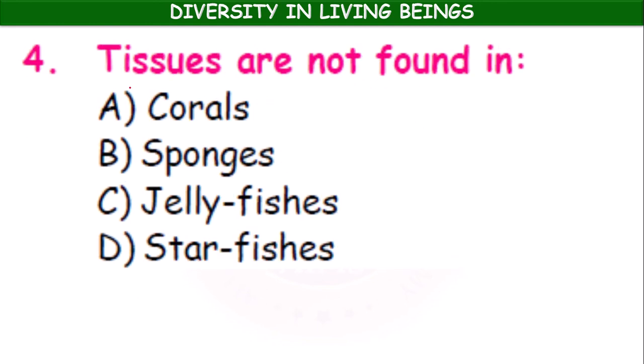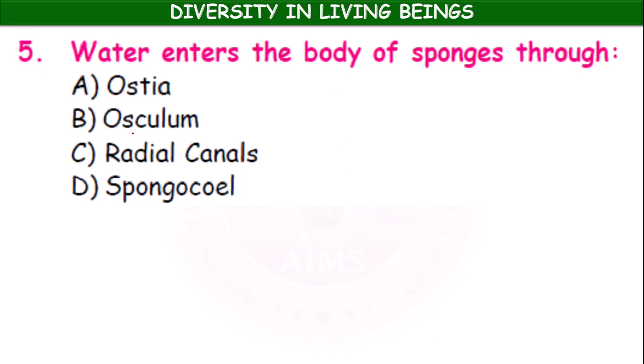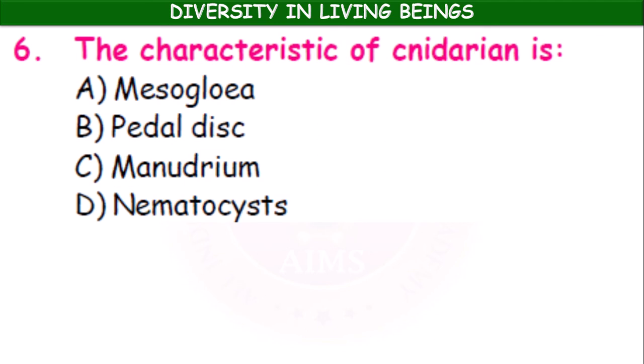The tissues are not found in corals, sponges, jellyfishes, starfishes. In sponges, tissues are absent. Water enters the body of the sponges through ostia, osculum, radial canals, spongocoel. Ostia. The characteristic of cnidarian is mesoglea, pedal disc, manubrium, nematocysts.